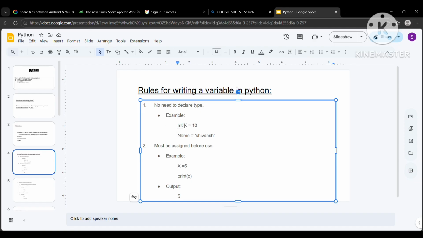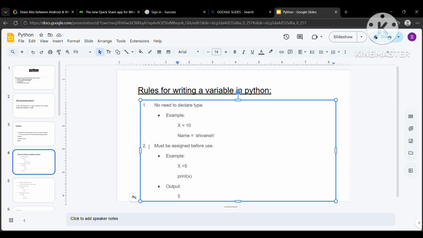But in Python, you do not need to mention the type. You can directly assign values to it. Python will understand on its own. So 10 is our integer, and here I have stored Shivansh in the name variable.